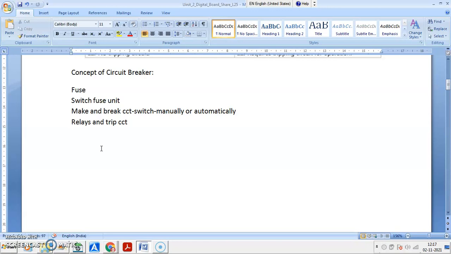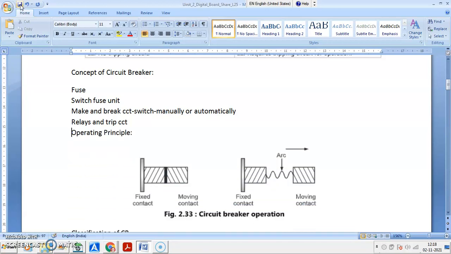For manual operation, during normal condition we can operate manually, but for faulty condition it operates automatically with the help of relays and circuit breaker. Any doubt? If you have, you can ask.